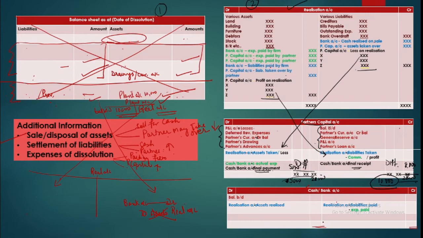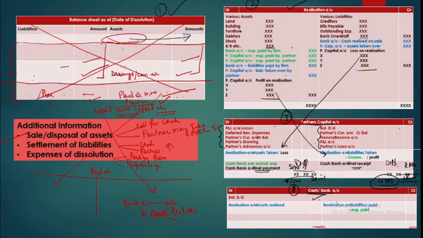Now coming to the cash and bank account. If you are preparing it in order, if you are preparing all the things simultaneously and making cross postings, your account will be done by now. But if you are preparing this right now, when you prepare this account, you have three things with you. You have the balance sheet, you have the realization account, and you have the partners' accounts also. So when you prepare this account, what you have to do is just make cross postings. After recording the balance from the balance sheet, you will just make the cross postings.